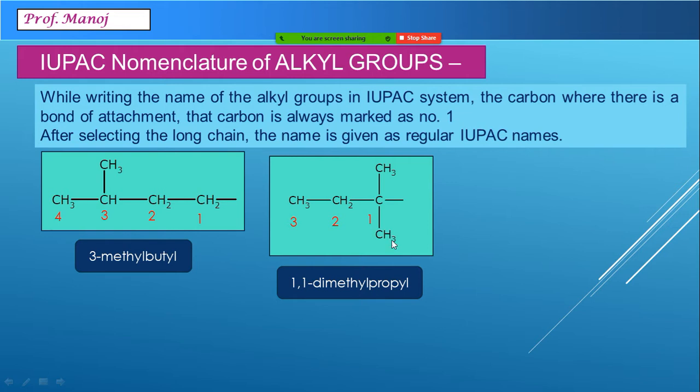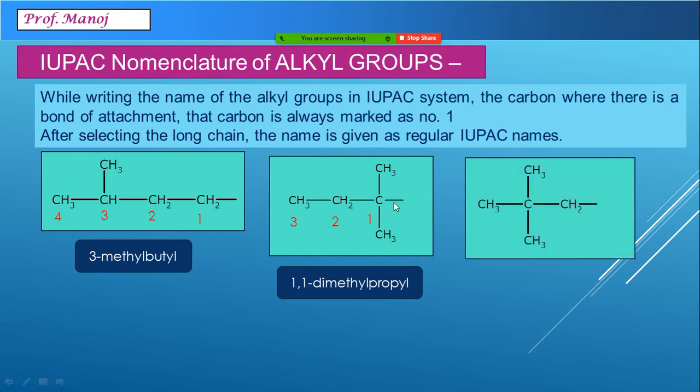So the important thing is where there is a bond of attachment, that carbon is always marked as number 1. This rule we should never forget. So you can see bond of attachment means this particular bond, and where it is connected, that carbon invariably without fail becomes carbon number 1.